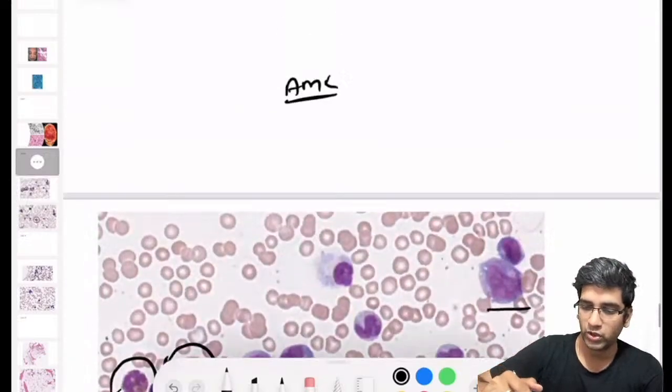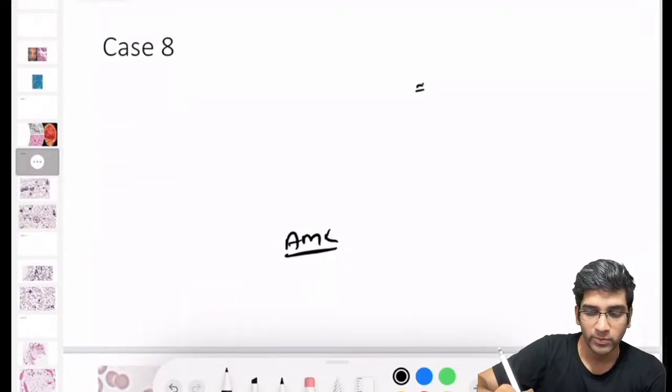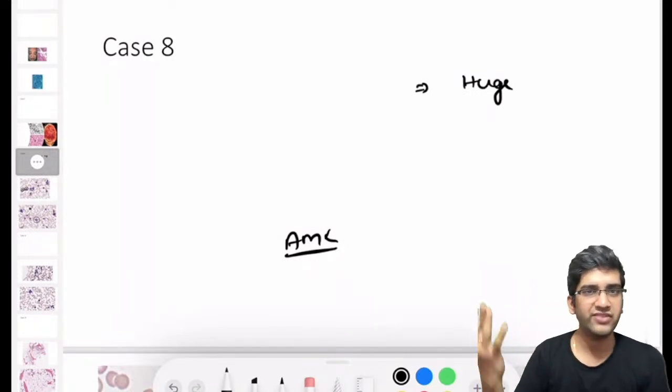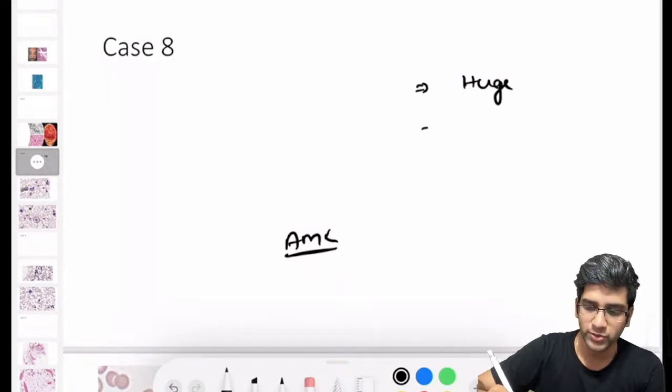I'll just write whatever I described for a monoblast. A monoblast will definitely be huge. Like you saw, it's like 7 to 8 times the size of an RBC. They'll be very huge. They'll have a very, very open chromatin.